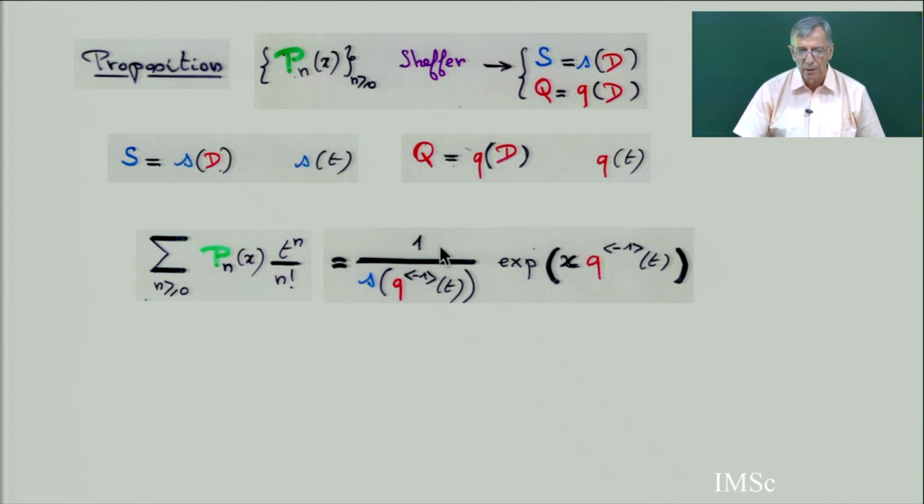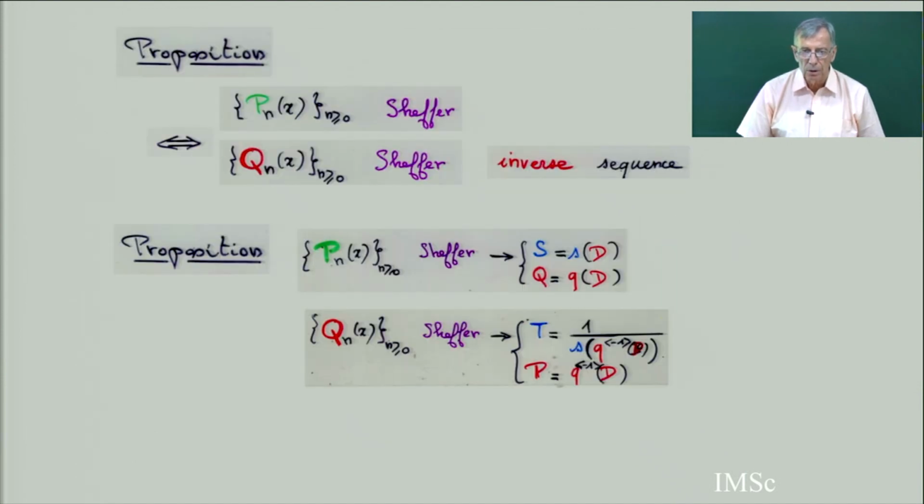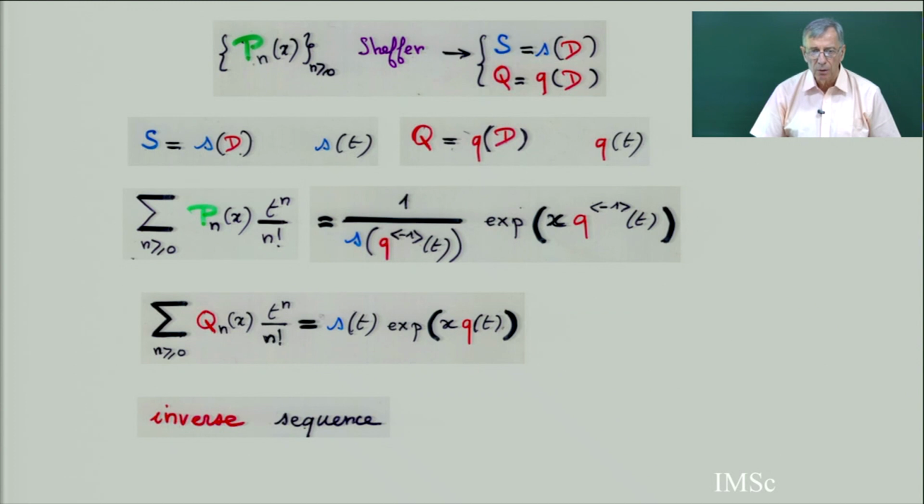You can deduce this: S and Q is the delta operator for Pn, and T and P in this formula is the delta operator for the inverse sequence. The conclusion is that the generating function for the polynomials is this, and the generating function for the inverse sequence is this.